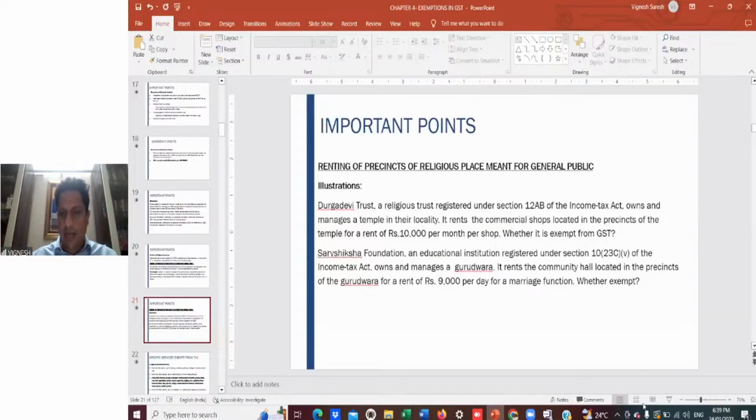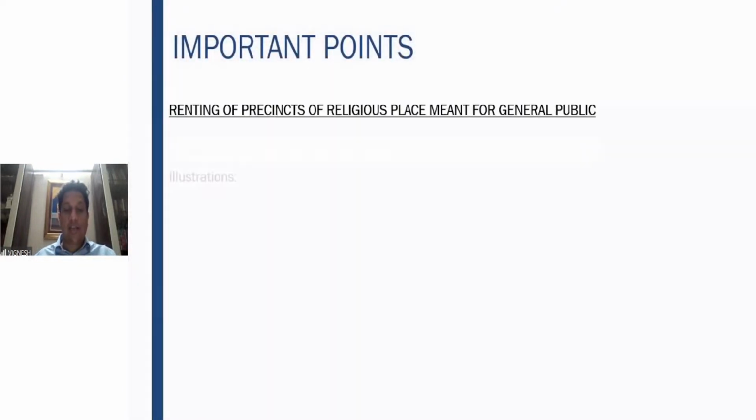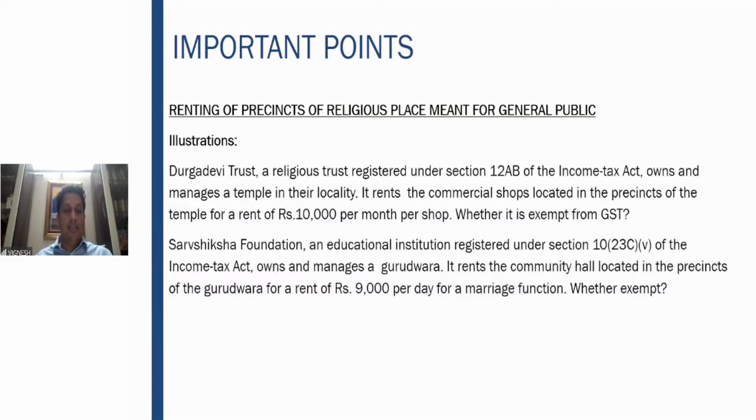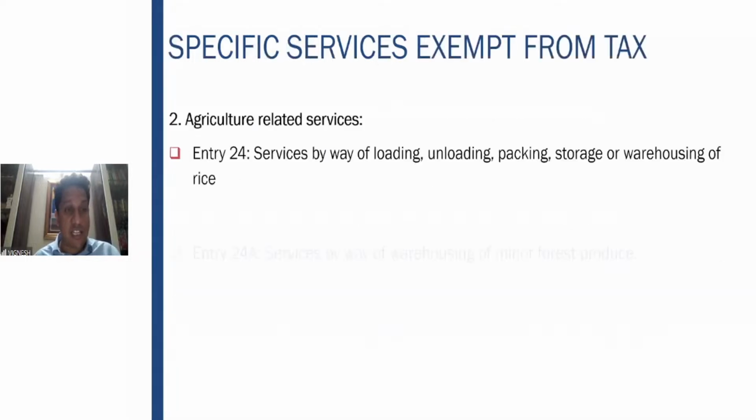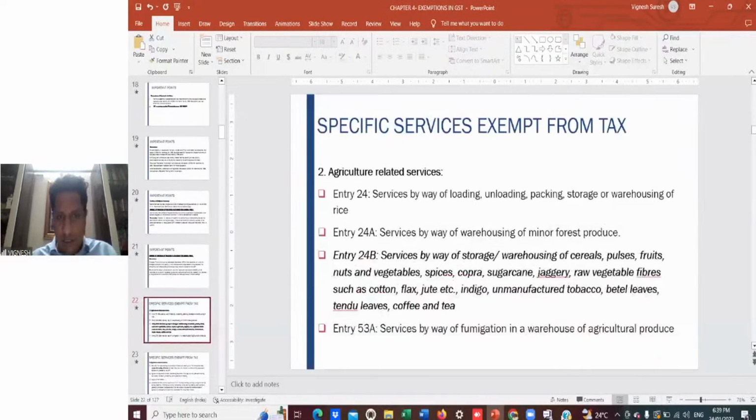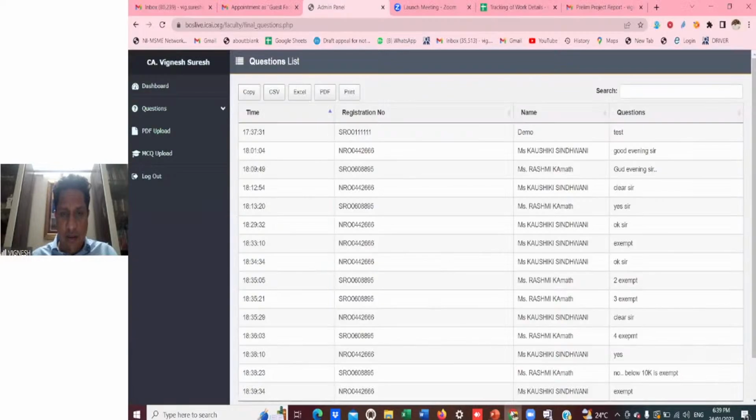So therefore, in the second case also, since it is less than 10,000, it is exempt from GST. Fine. So the second one is exempt. The first one is taxable. I hope this is clear. So that was your charitable activities. Any queries on this?